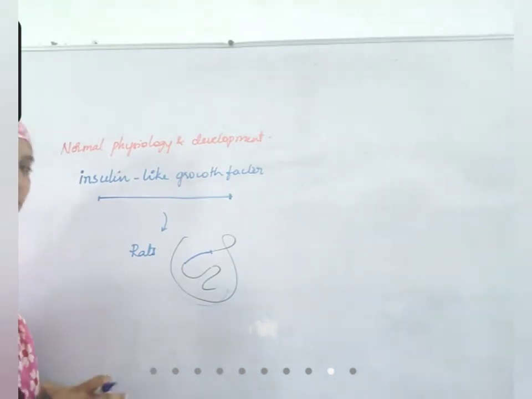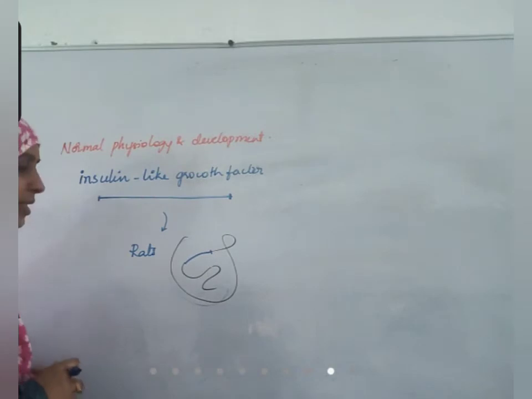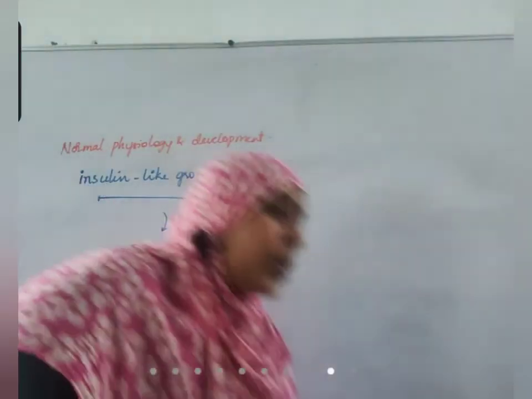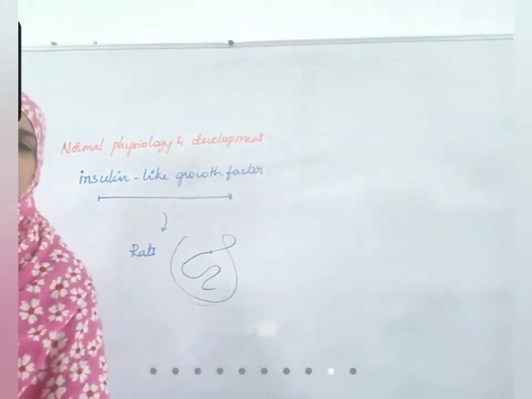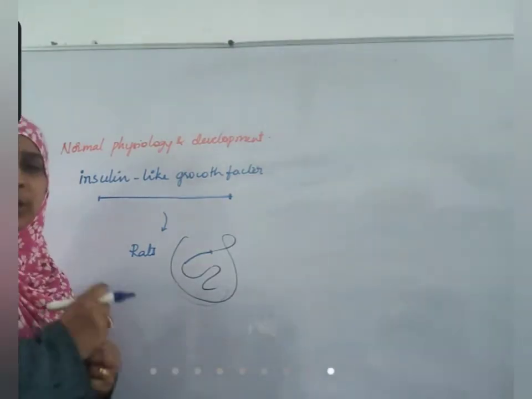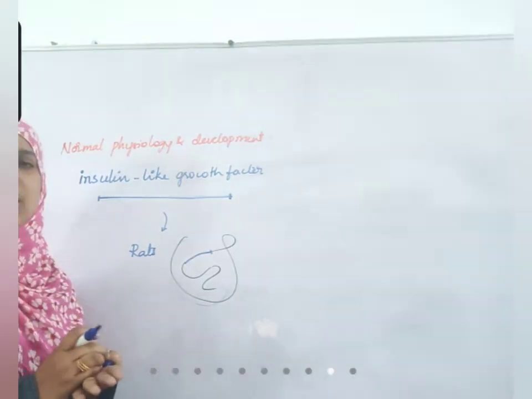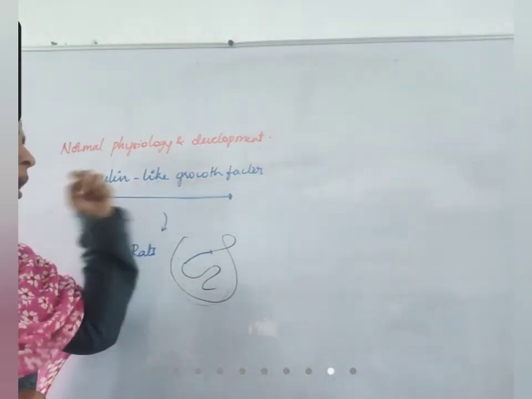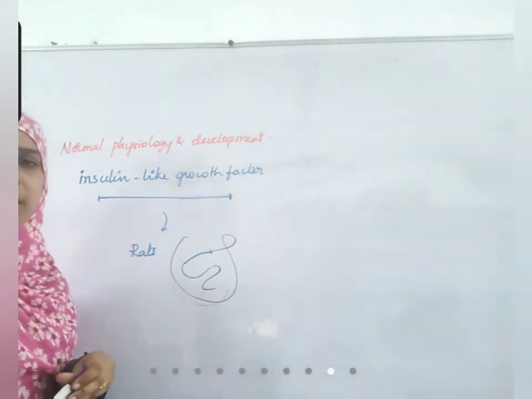We'll take traces of blood from the rat to understand what new material is produced. If it is there, what is the difference? If it is not there, what is the difference? We'll take blood from the rat's body over time, and do research to understand how this functions, how normal growth and development occurs.